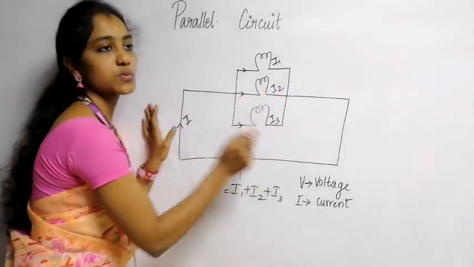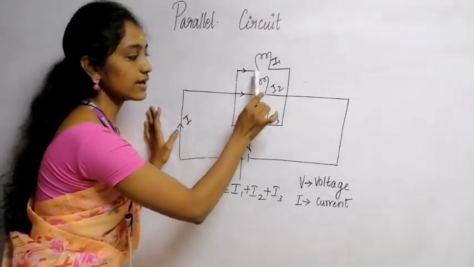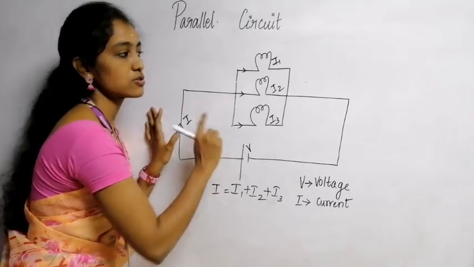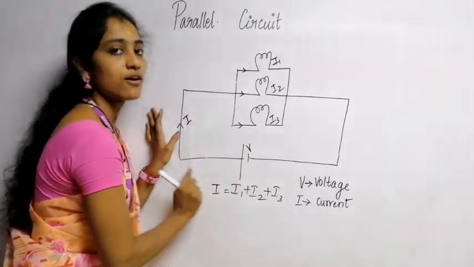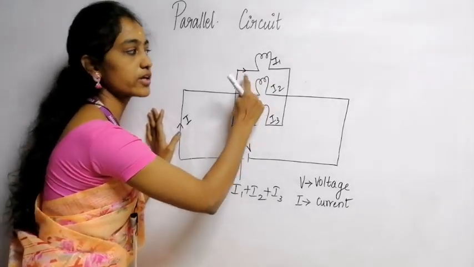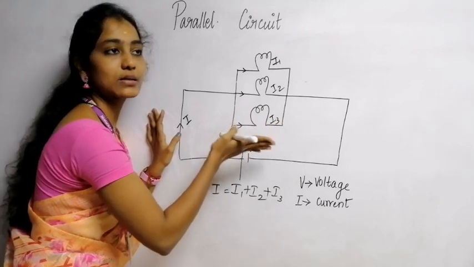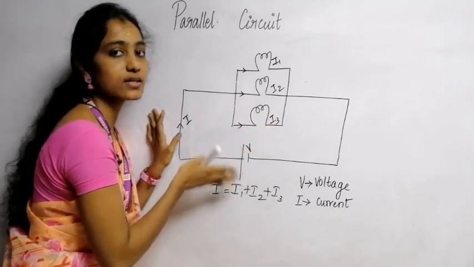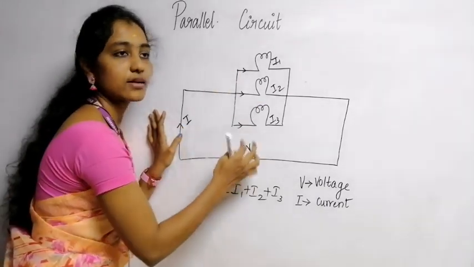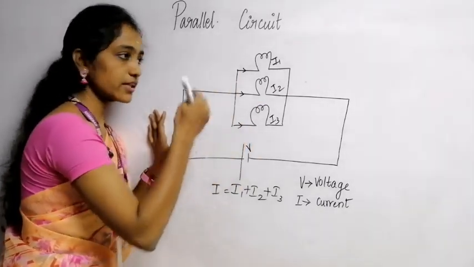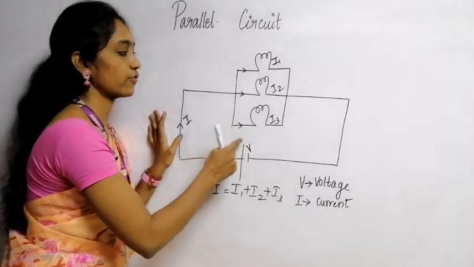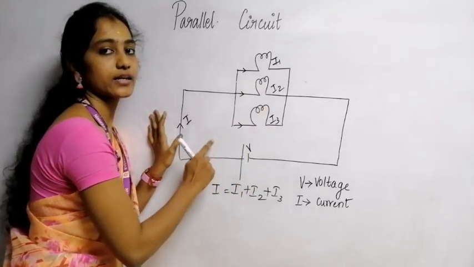So the only difference between series and parallel is how it is connected. Here you have 3 different paths. In the series circuit we have only a single path. So in the single path electrons will flow accordingly, but in the parallel circuit electrons will flow here, here and here. It depends on how many resistors we connect to the circuit. If you want, we can connect 4 or 5 resistors together in parallel, and in the 4th resistor again the current will flow. Even in the 5th resistor the current will flow. It depends on the path which we are connecting.